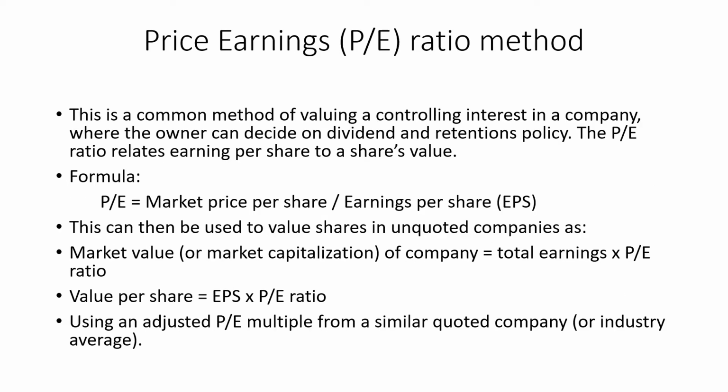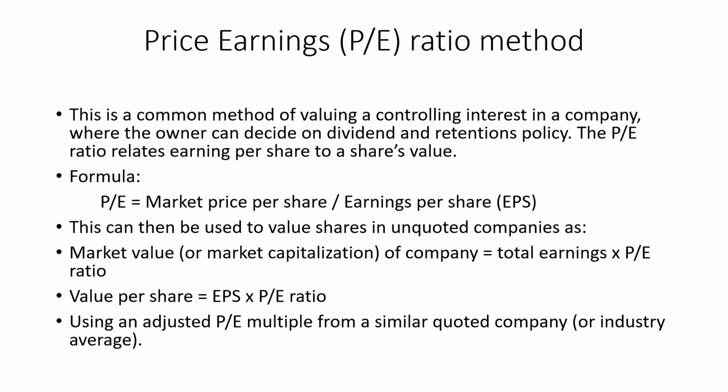The first method we will use is the price earning ratio method. This is a common method of valuing a controlling interest in a company, where the owner can decide on a dividend and retention policy. The price earning ratio relates earning per share to a share's value. We will see the actual value of the share, and the earning per share, that is, what the company is earning on those shares.